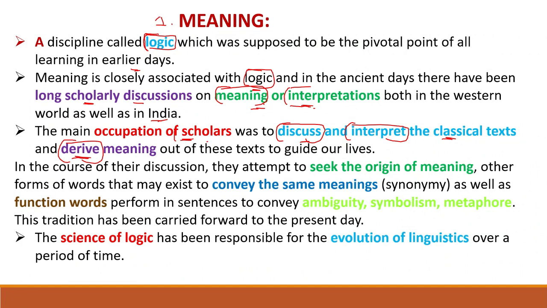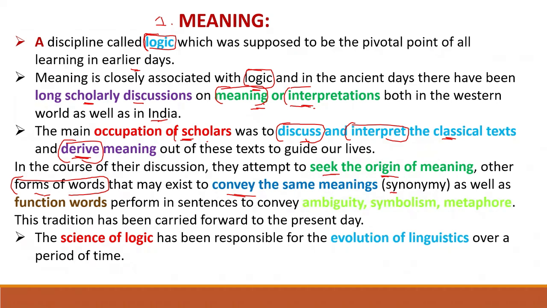In the course of their discussion, they attempt to seek the origin of meaning. Firstly, they seek the origin of the meaning and other forms of the words that may exist to convey the same meanings. Sometimes we see one word has two, three meanings, so they try to find which meaning that word is exactly giving.